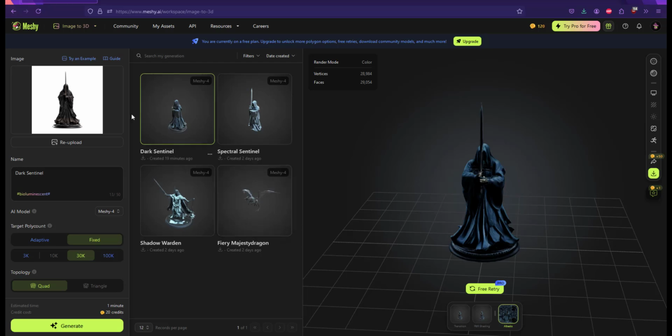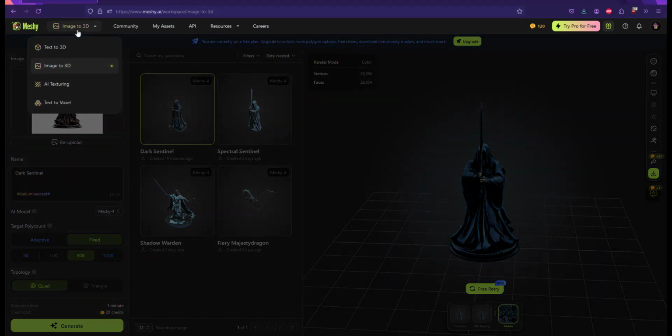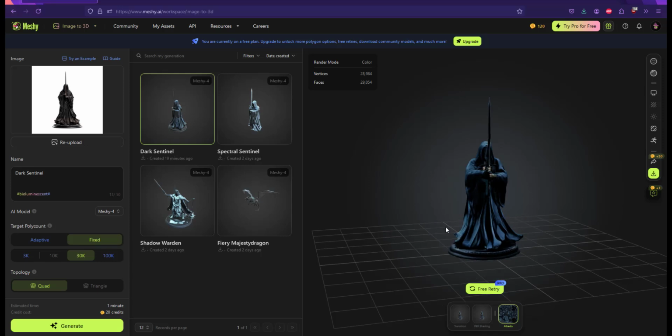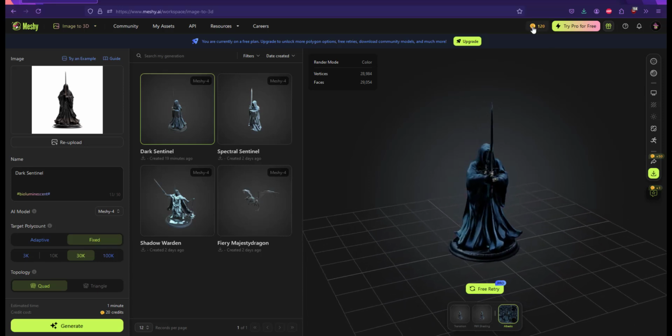Hello, today I want to show you a tool called Meshy. It's like an AI tool used to generate a 3D model from an image or from text. You put an image here and you will get a 3D model. Better quality, of course. It's not free.